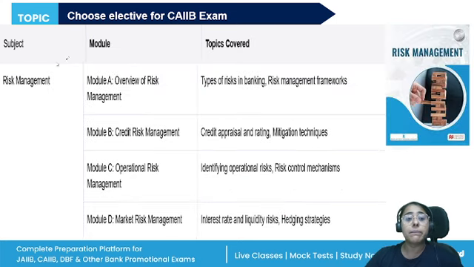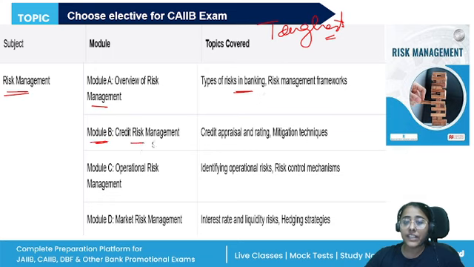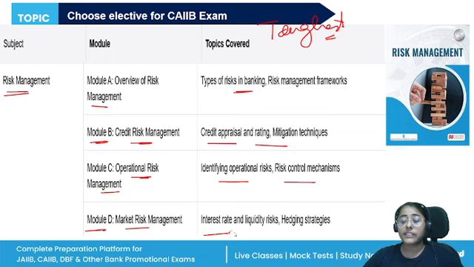Then the fourth paper is risk management, and by far this is the toughest as per the feedback received from our aspirants. Four modules are here. Overview of risk management, so the types of risks in banking. Module B is credit risk management, credit appraisal and rating. Then module C is operational risk management, identifying operational risk, control mechanism. And module D, which is quite tough, market risk management, interest rate, liquidity risk, and hedging strategies.